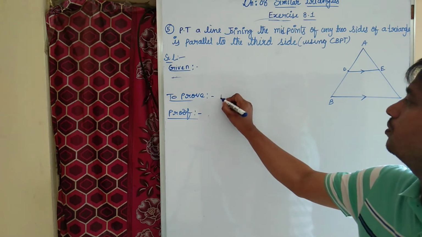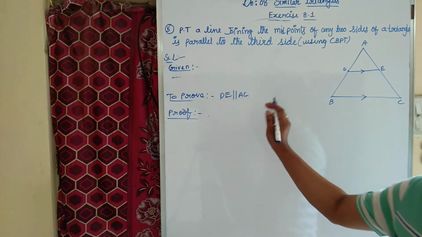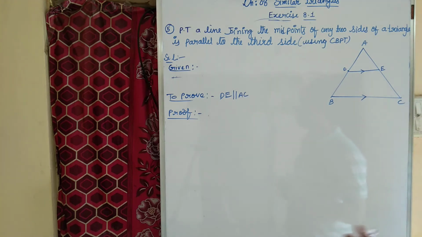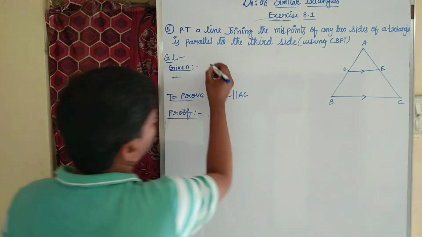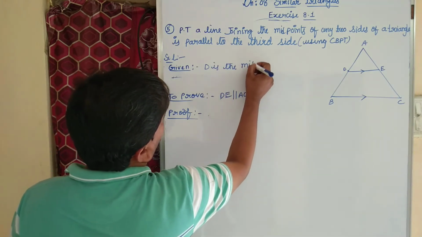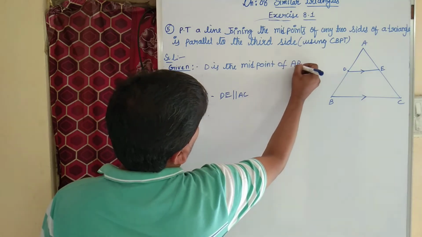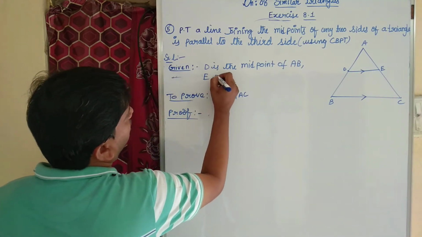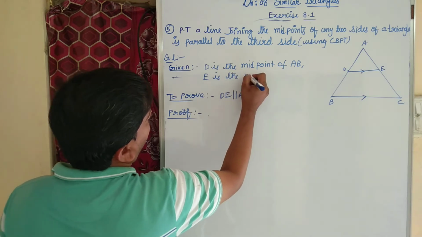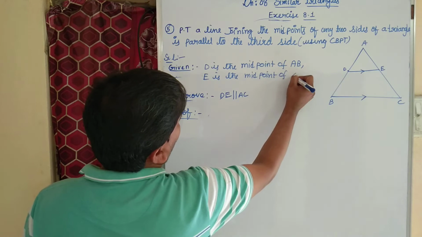So what we need to prove? We need to prove that DE must be parallel to BC. That we have to prove. It is given D and E are the midpoints of AB and AC. So given D is the midpoint of AB, E is the midpoint of AC.